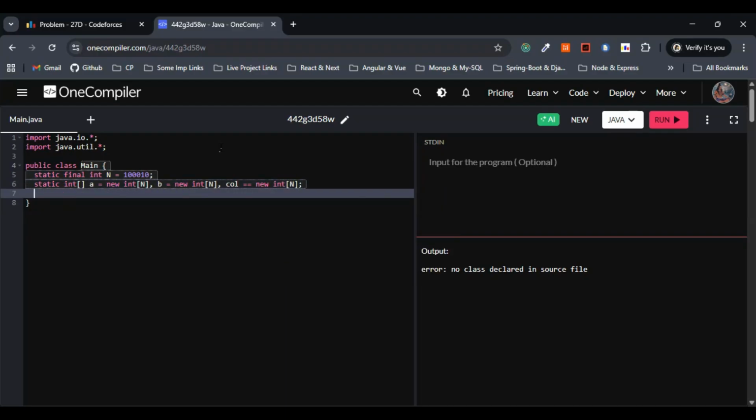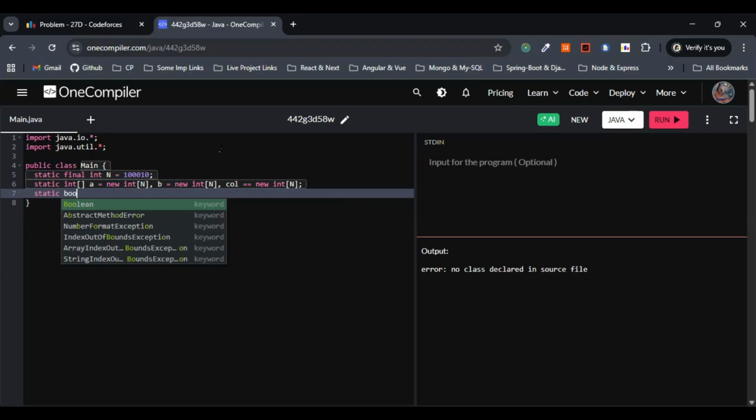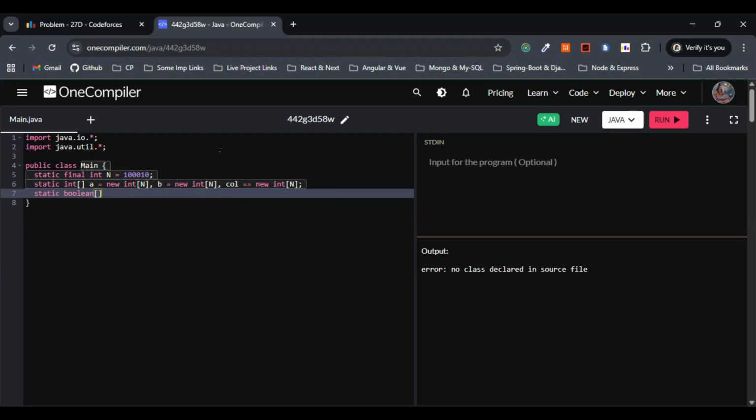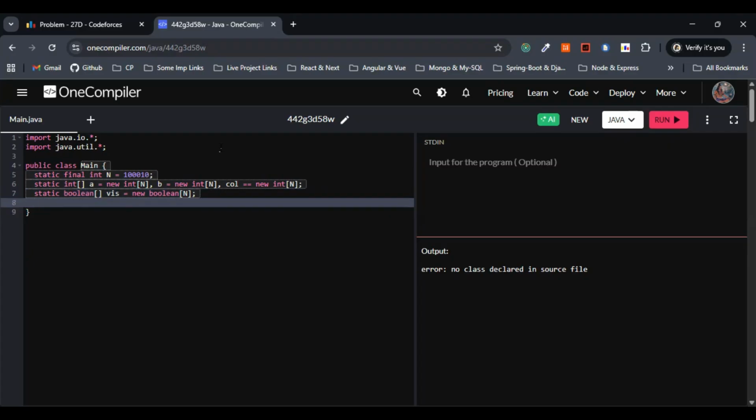Now let's go with the visited markers first for the DFS on the chords. So I'll go with static boolean visited equals new boolean of size n. Now let's do one thing.